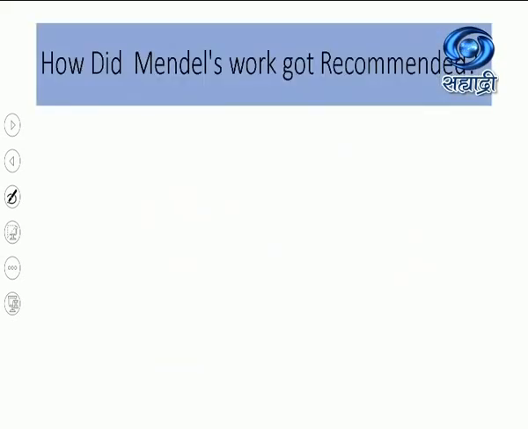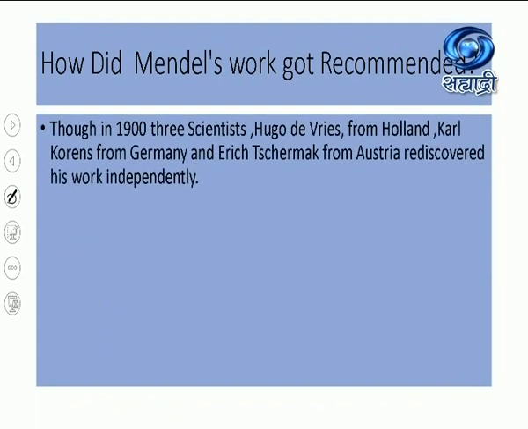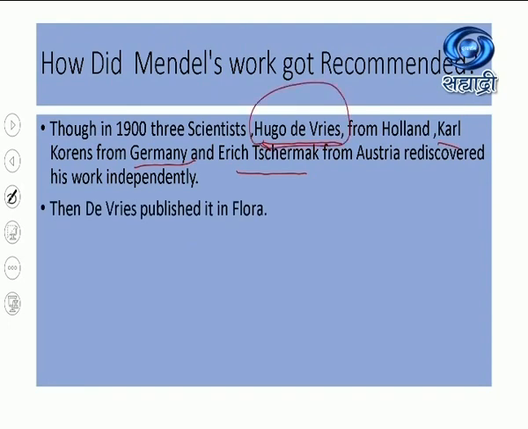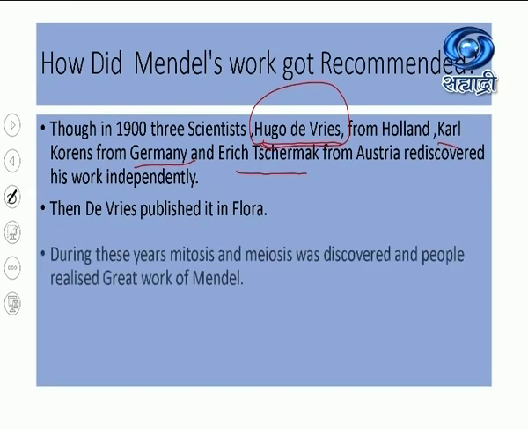How did Mendel's work get recognized then? Later, in 1900, three scientists, very important, Hugo de Vries from Holland, Karl Correns from Germany and Erich von Tschermak from Austria, rediscovered his work. They were independently working, carrying out their own experiments, and they were shocked to know what great work Mendel had performed. They went through his entire experiments and thought Mendel's work was right on the mark. After that, Hugo de Vries from Holland published Mendel's work in a journal called Flora.